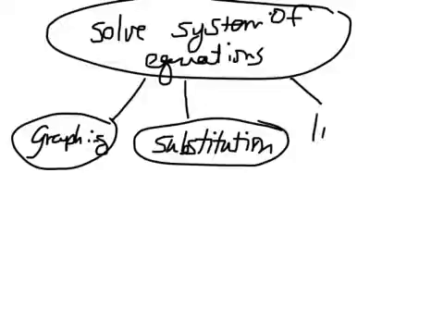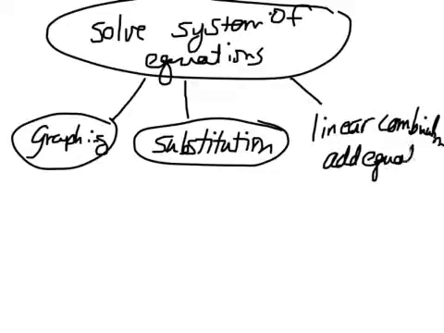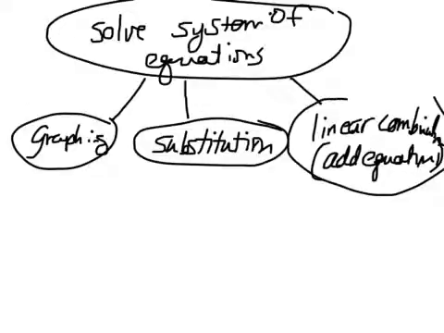And another one was linear combination, or the addition. It's so funny. This is the same textbook publisher that you had in Algebra 1, but in Algebra 1 they called it adding and subtracting equations. Sometimes it has all kinds of different names. Anyway, that's what we're doing in this lesson. Look at some problems. You kind of have to look at what you have to do, what would be the easiest method to use to solve some of these in 3.5.